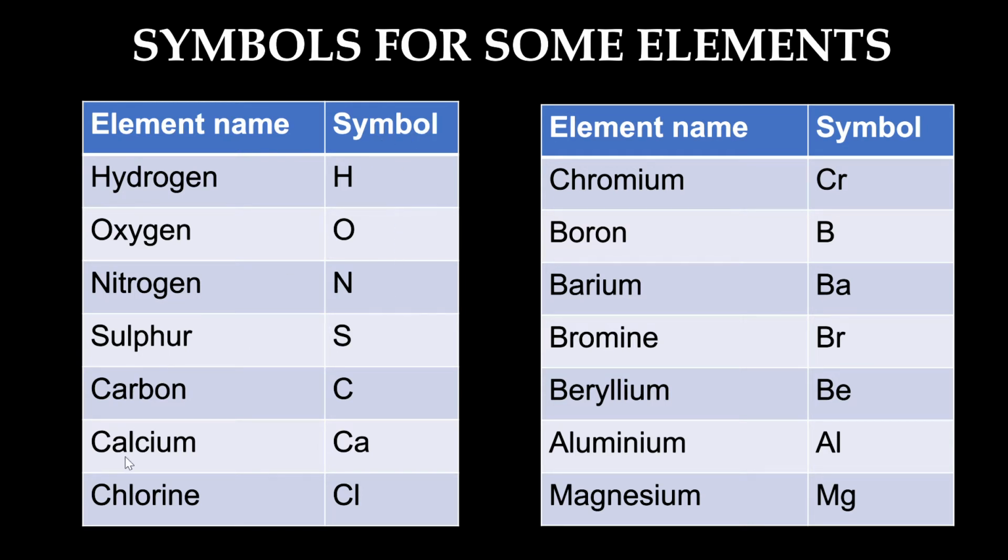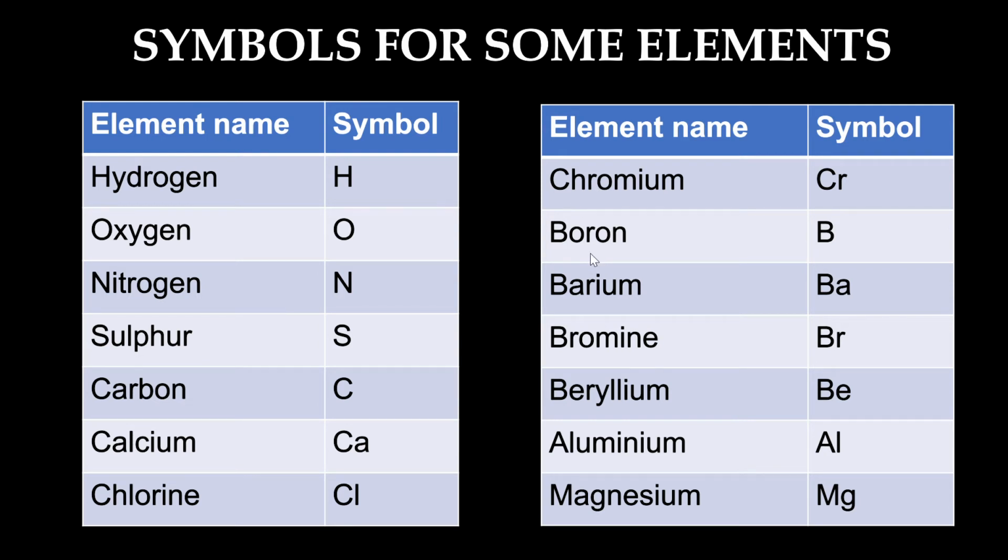Now you see calcium, chlorine, chromium. Here we see already there is a letter C. So we just can't write C as the symbol for calcium. So we write the second letter in lowercase, that is capital C and small a for calcium. And for chlorine we write C and l, that is the third letter. For chromium again we write capital C and small r.